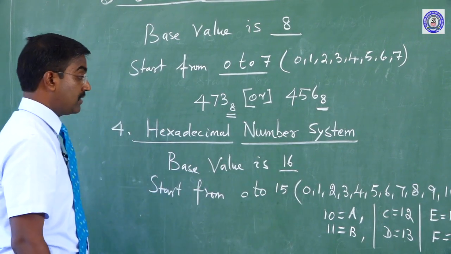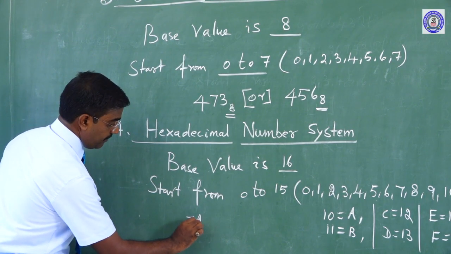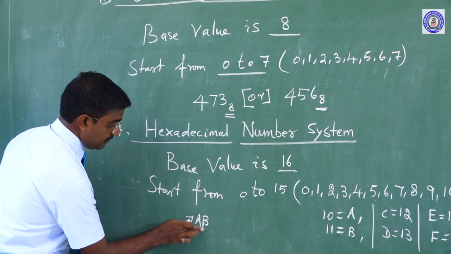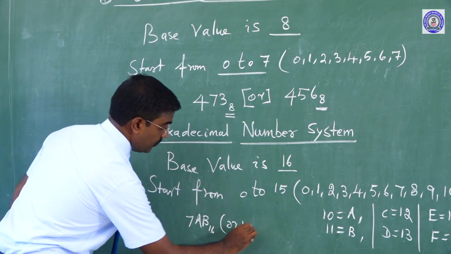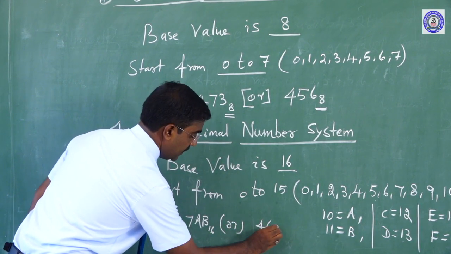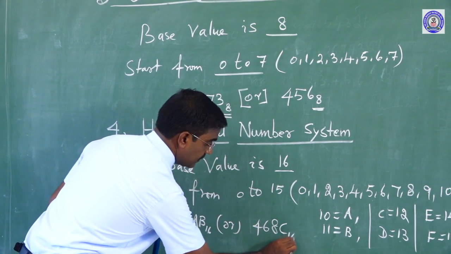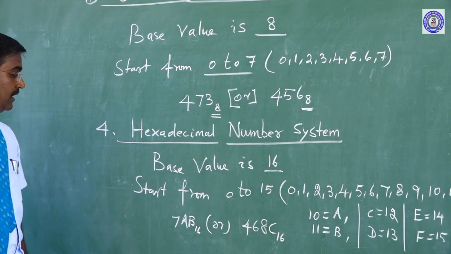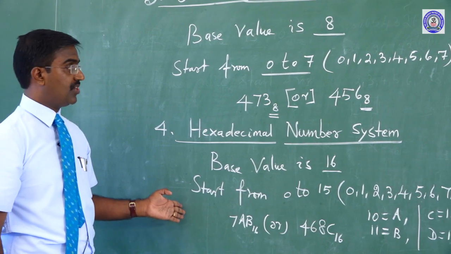Now, a hexadecimal number example: A7AB base 16 or 468C base 16. This is the hexadecimal number system.